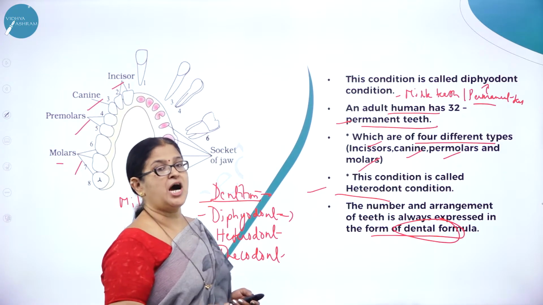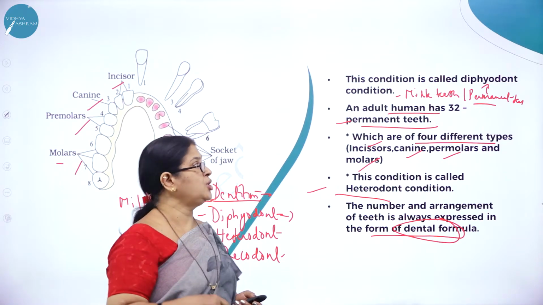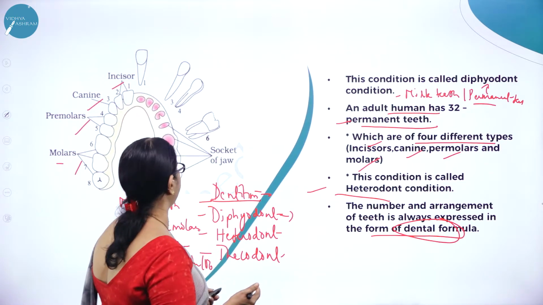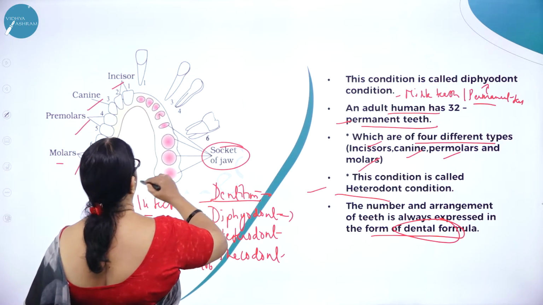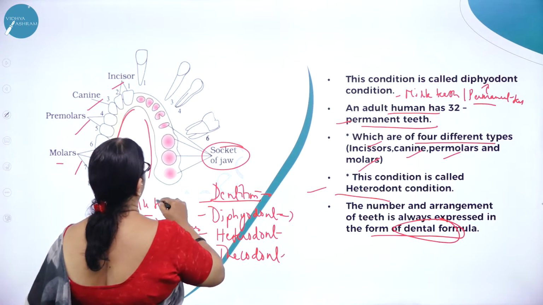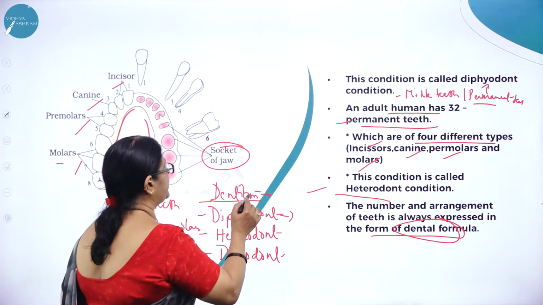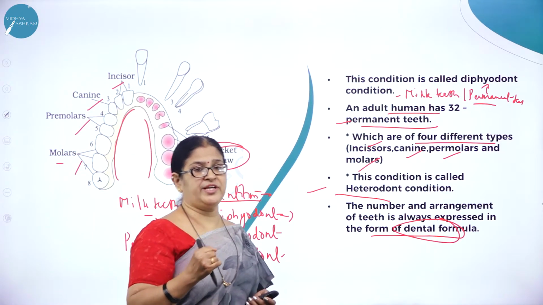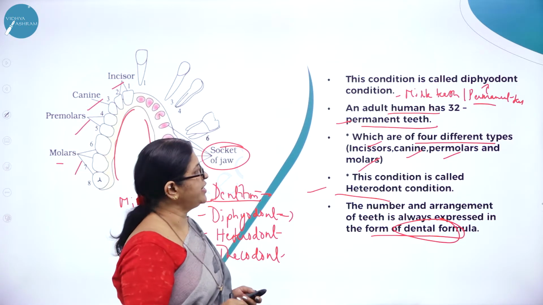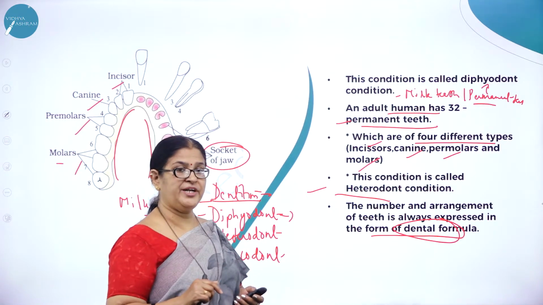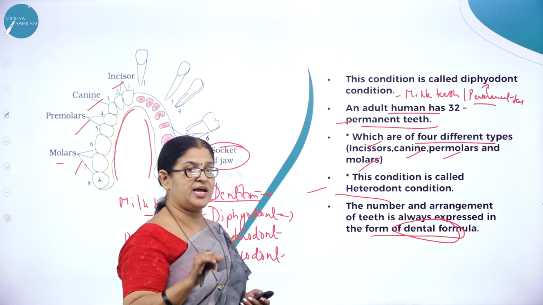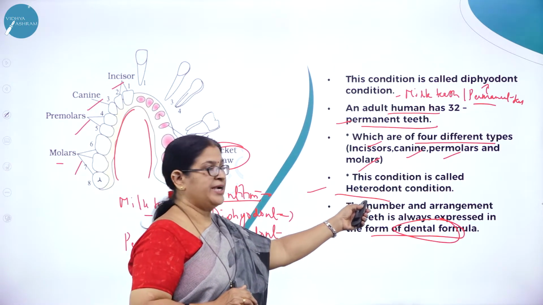So 32 teeth, how are they arranged in the upper jaw and the lower jaw? So what do you mean by diphyodont dentition? There are two sets of teeth in the lifetime of an individual. So here you can see the bony socket. This is in one upper jaw and this is in the other jaw. So we have around 32 teeth, and because we have two sets of teeth in our lifetime, that is the milk teeth replaced by the permanent teeth, we use the word diphyodont dentition. So an adult human has how many teeth? 32 teeth. And what are the types of teeth? We have four types of teeth: incisors, canines, premolars and molars, hence the name heterodont dentition.